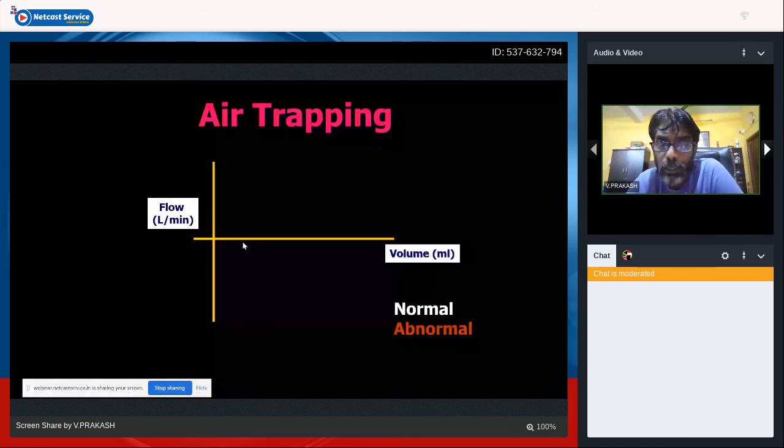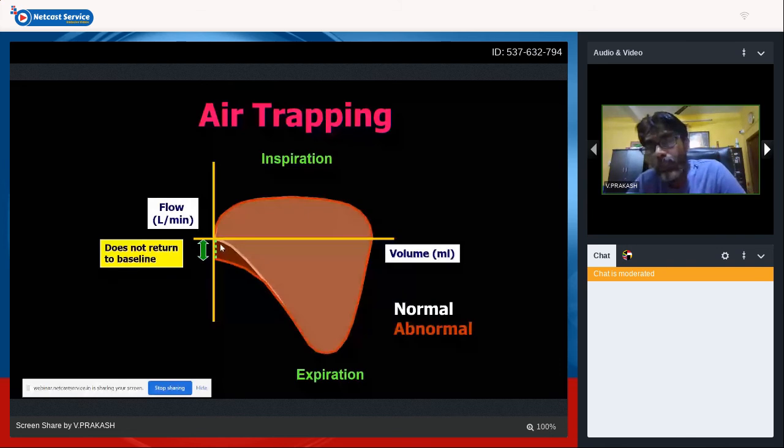What happens in air trapping? The expiratory curve never returns to baseline. There is some amount of auto-PEEP generated. Some amount of air is going to be collected inside your lungs, and it generates an auto-PEEP.